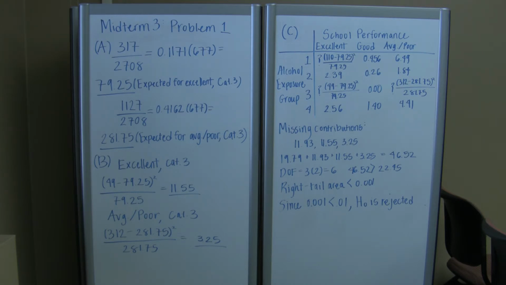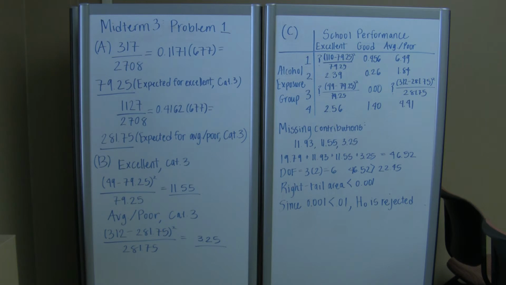So pretty much what we did in part B. I did that for the 3 remaining contributions that were missing, and I got the values 11.93 for excellent alcohol exposure group number 1, 11.55 for students that fell under the excellent category 3 group, and 3.25 for students that fell under the average poor category 3 group.